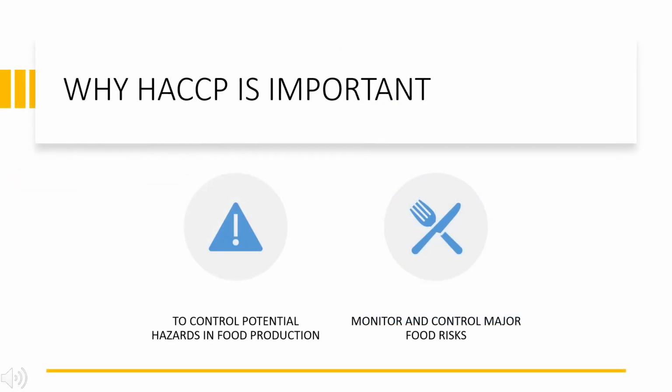Why is HACCP so important? What's the role? Actually, it is the framework that monitors the total food system from harvesting to consumption to reduce the risk of foodborne illness at each level of production. It helps to control potential hazards in food production and to monitor and control major risks.